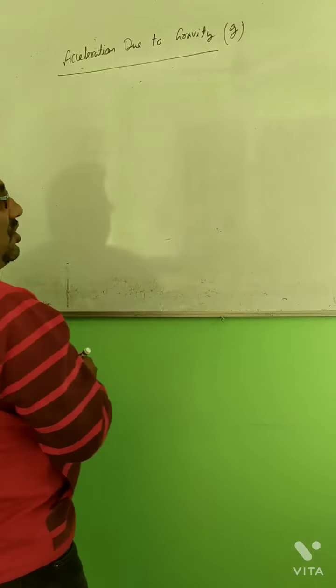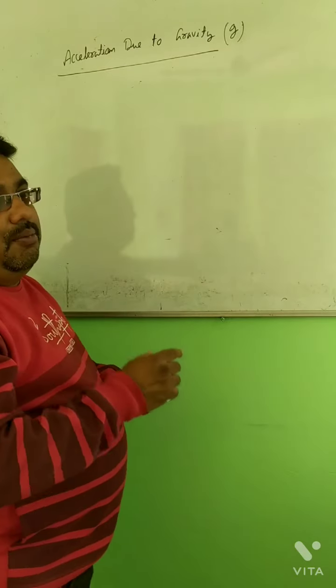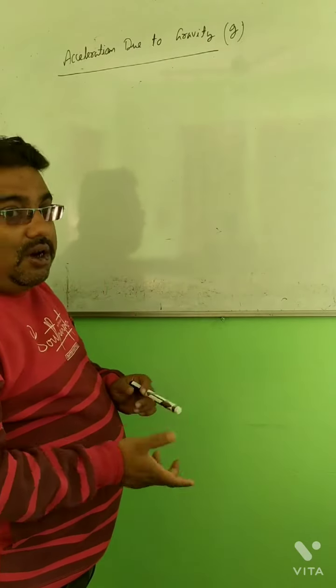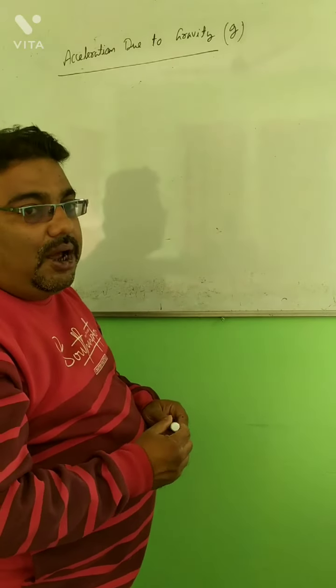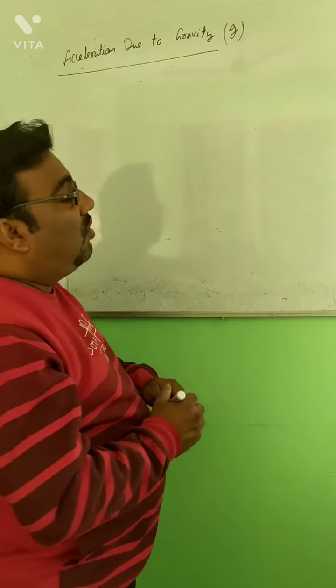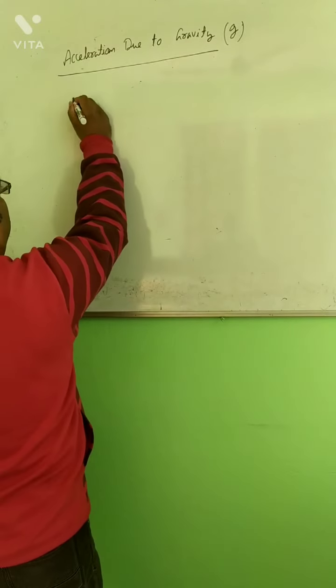So as I told you, acceleration due to gravity means when a body is falling under the influence of only gravitational force, the acceleration produced in the body is said to be acceleration due to gravity. Now the derivation.